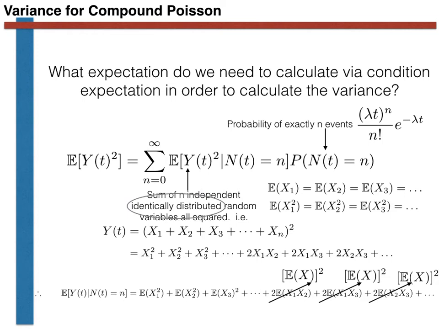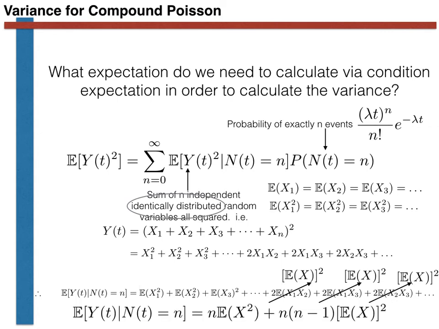Furthermore, as we generated this sum by multiplying out the square of n terms inside a bracket, we know that there are exactly n terms like this, and n multiplied by n minus 1 terms like these later ones. The expectation of Y(t), given that N(t) equals n, is thus equal to n multiplied by the expectation of X squared plus n multiplied by n minus 1 multiplied by the expectation of X all squared, as shown here.